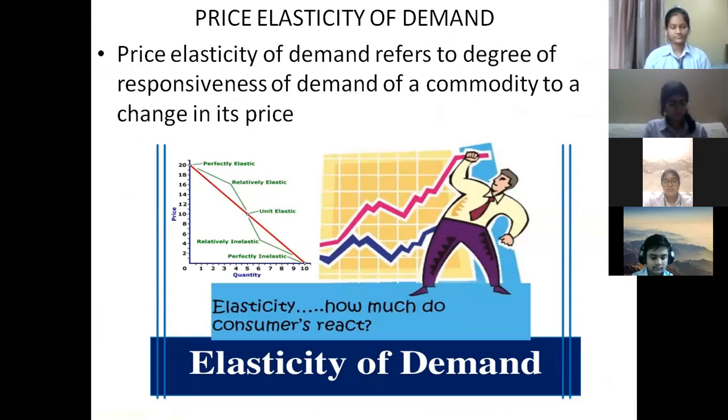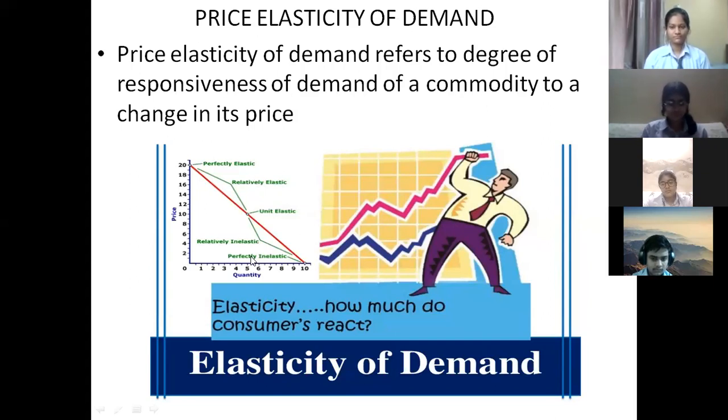As you can see, the price elasticity of demand is basically the degree of response of demand due to change in its price. Whenever there is a change in price of a commodity in a market, the demand may respond to that. How demand responds is basically the price elasticity of demand.